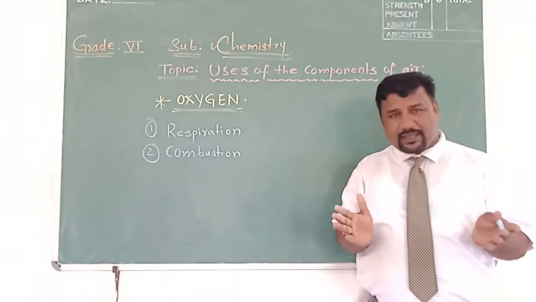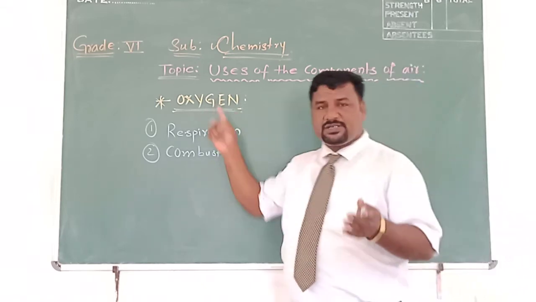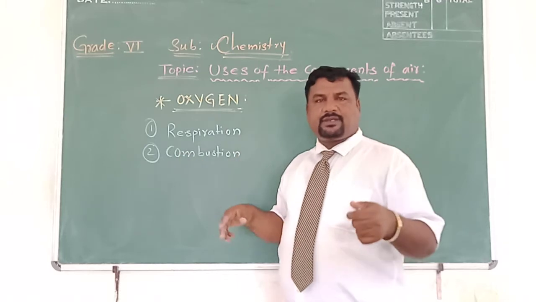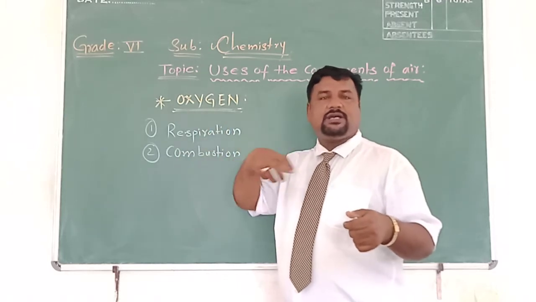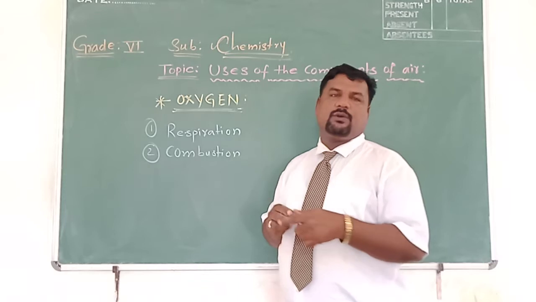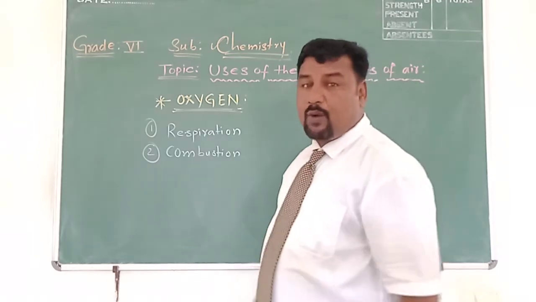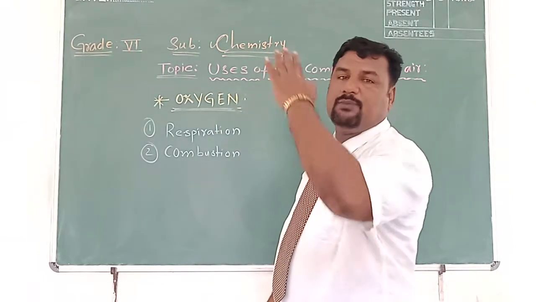During respiration, what happens? The oxygen which we inhale, which we breathe in, enters the cytoplasm of every cell of our body, and that oxygen breaks down the food molecules.